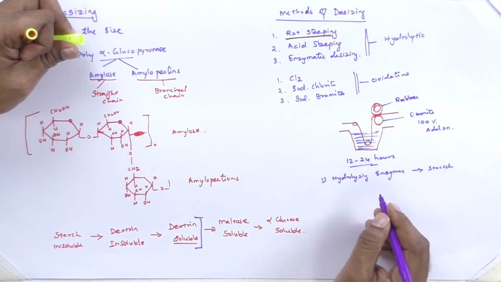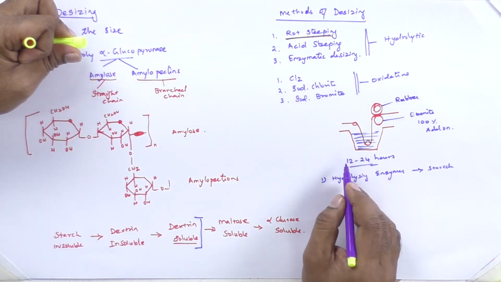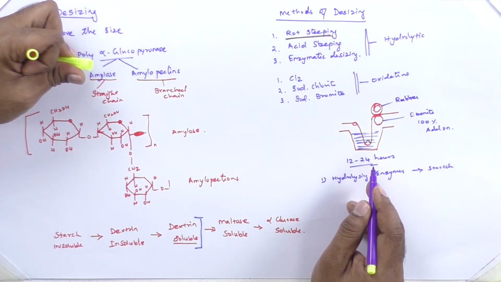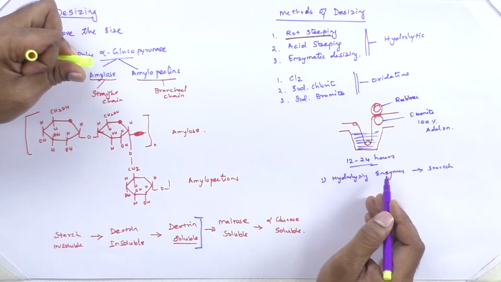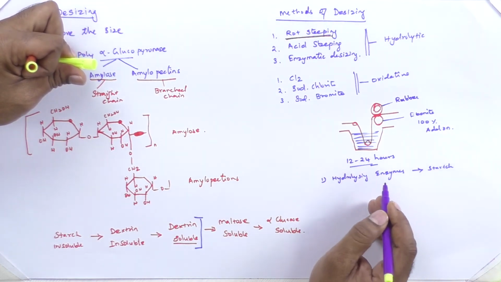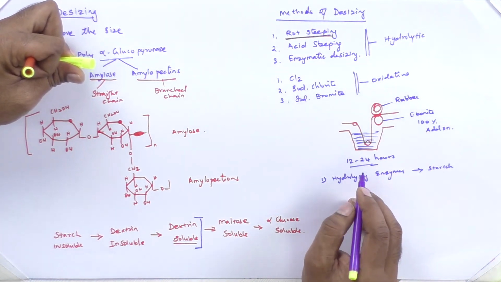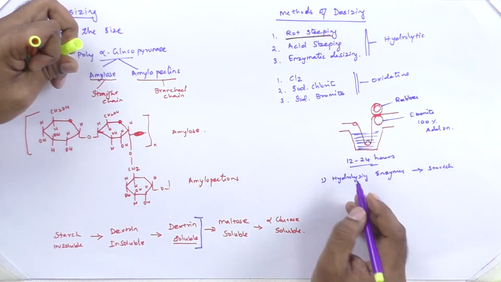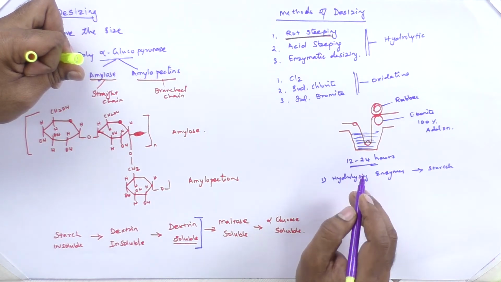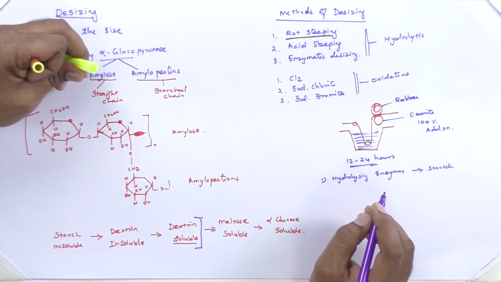So the process is very slow, because in this process the enzymes are developed during dwell time, and then those enzymes hydrolyze the starch present in the fabric. So both reactions happen. It takes time to develop the hydrolyzing enzymes, so this process is very slow.